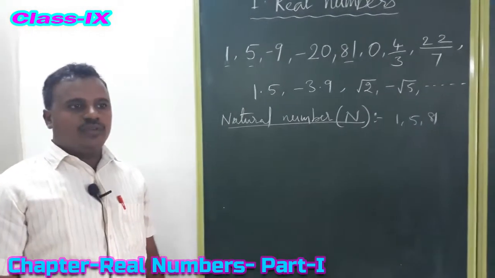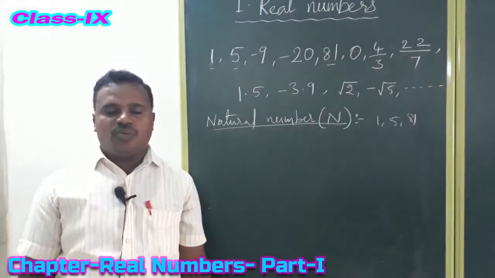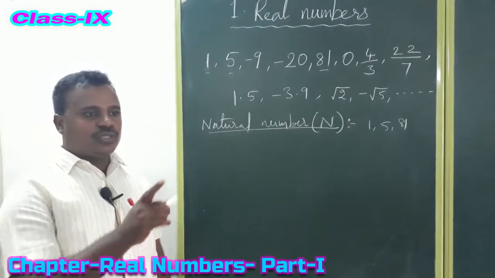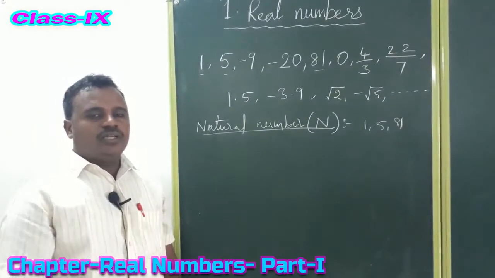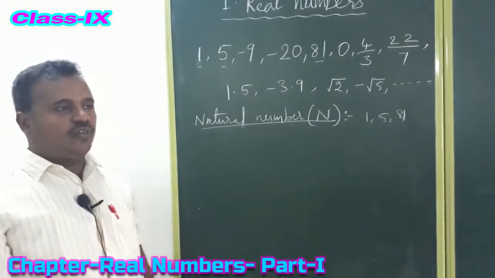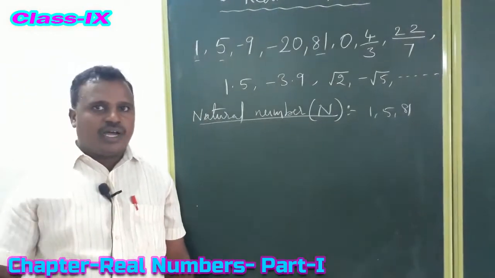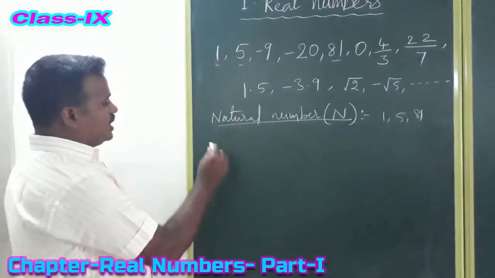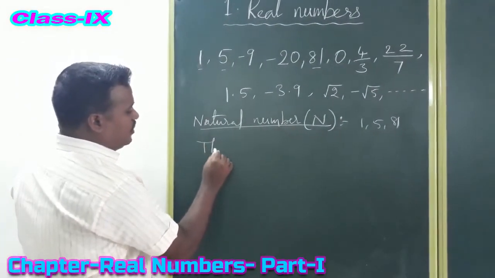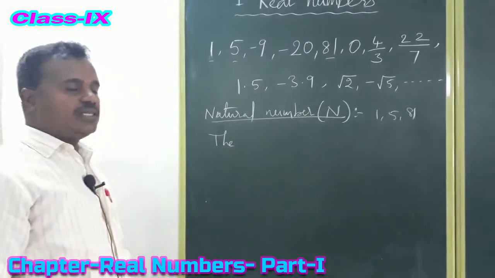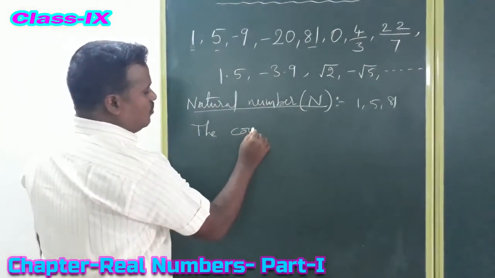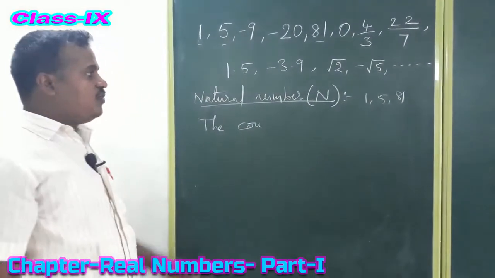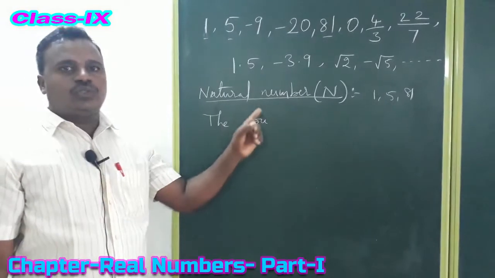See, suppose we require to count the number of tables in the classroom. We have to use 1, 2, 3. So these 1, 2, 3, 4, 5, 6 and going on, these numbers we call natural numbers. So natural numbers means the counting numbers. What numbers are we using for counting? 1, 2, 3, 4.